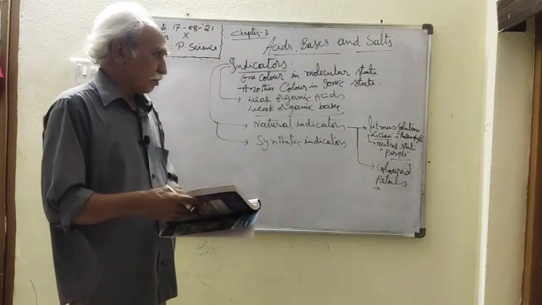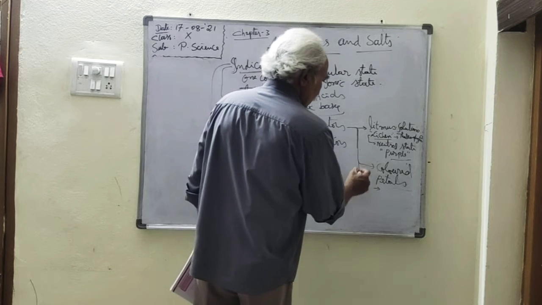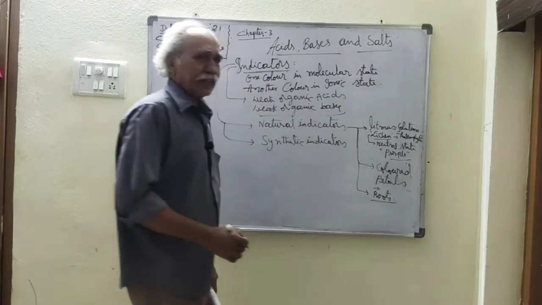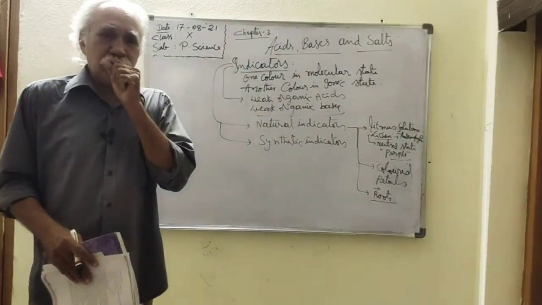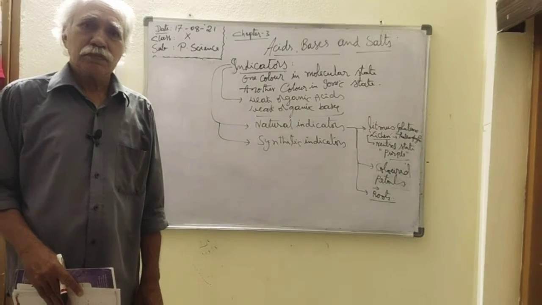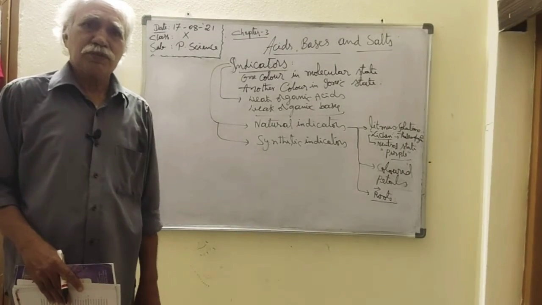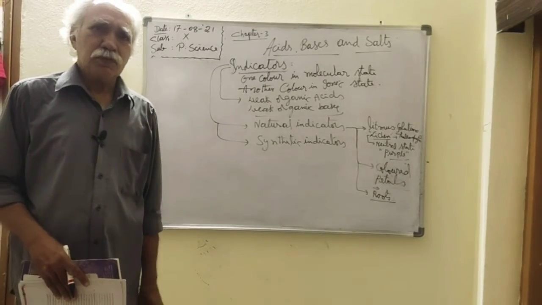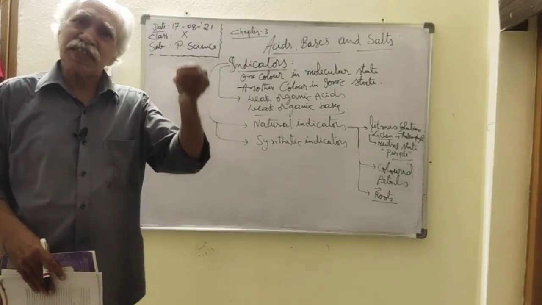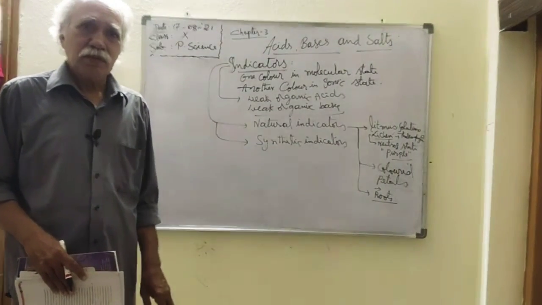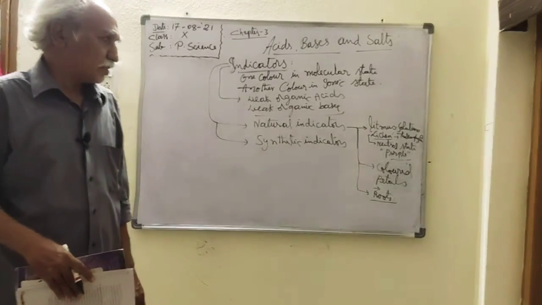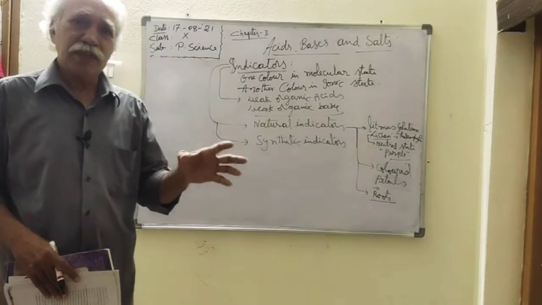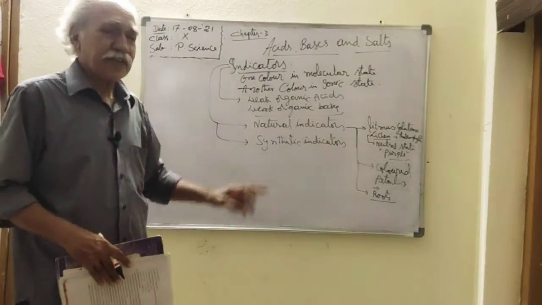Okay, now the next one is roots. Some roots can be used as indicators, like carrot, which is a root. Beetroot, we can use the beetroot. We can use the turmeric. Turmeric is also a root. So these roots can be used as indicators. Next, leaves can be used as indicators. Croton leaves, which come in different colors, can be used as indicators.